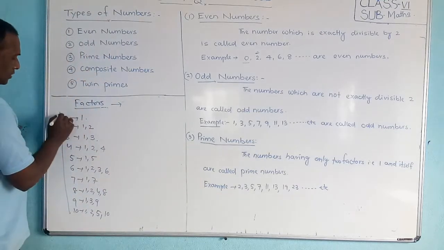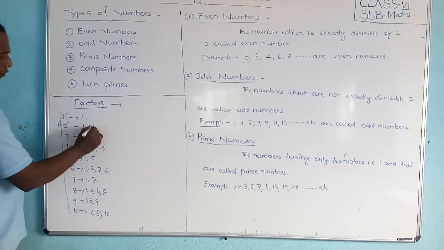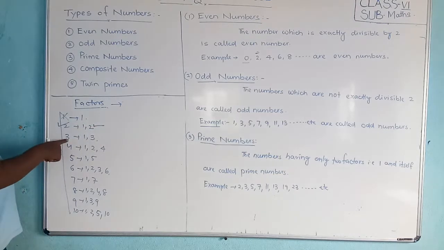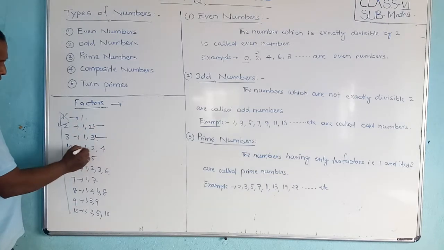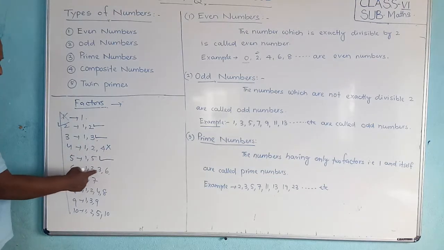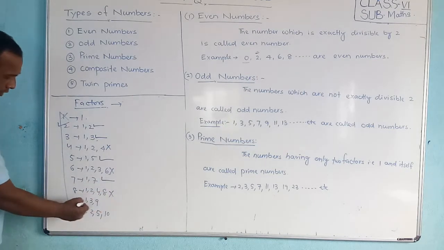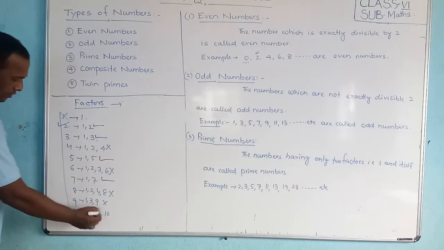Check 1. No, this is not. This is yes, because it has two factors. 3, yes. 1, 2, 3 factors, no. 5, yes. Here, 4 factors, no. 7, yes. 1, 2, 4 factors, no. Here, 3 factors, no. 10, no.